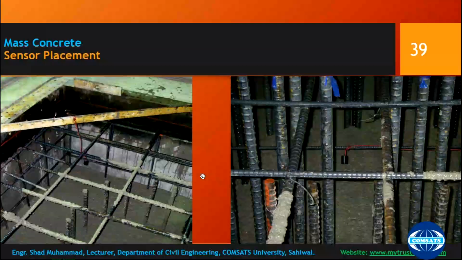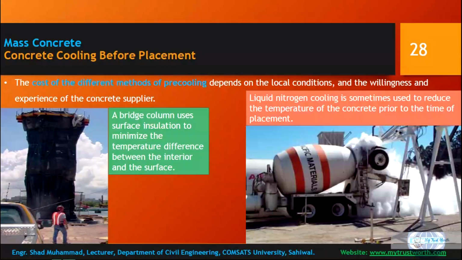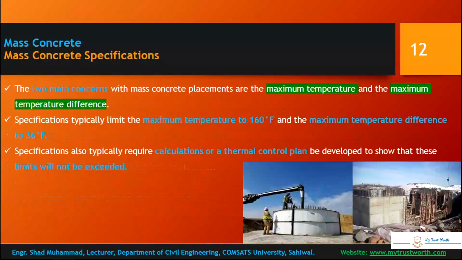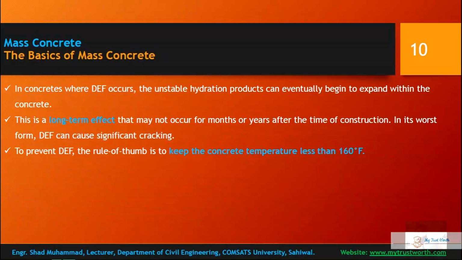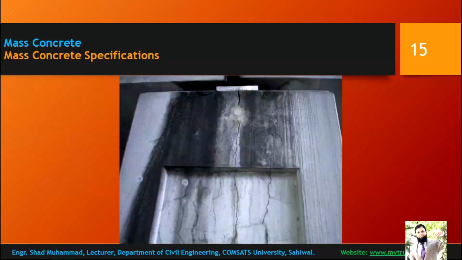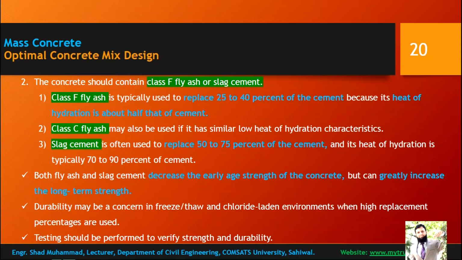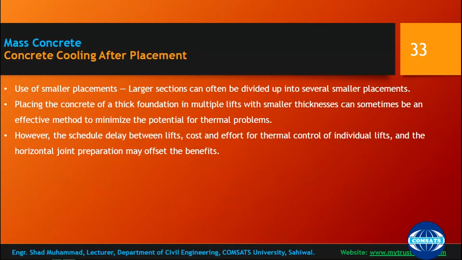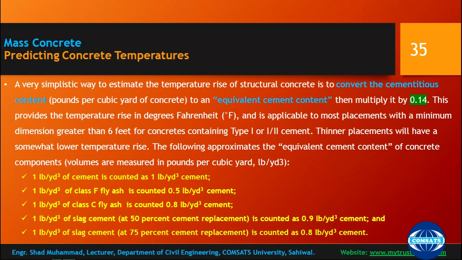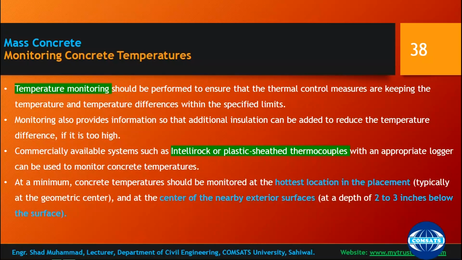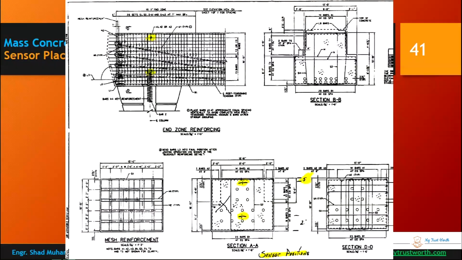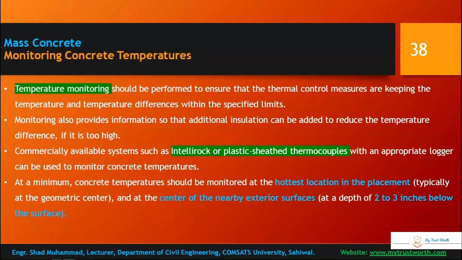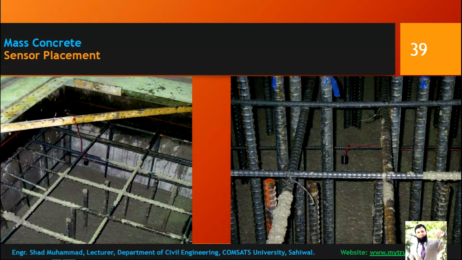That's it for today. The lecture was quite interesting regarding mass concreting. We studied the most essential components of mass concreting: what mass concreting is, the basics of mass concreting, specifications, and thermal controls. We went through different options regarding control of the temperature, and we studied predicting concrete temperatures and monitoring. So monitoring and control was essential. All the components of project management were included: initiation, planning, monitoring and control, and project closure.